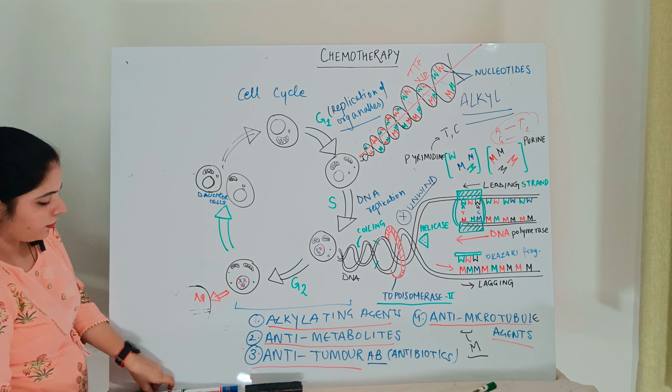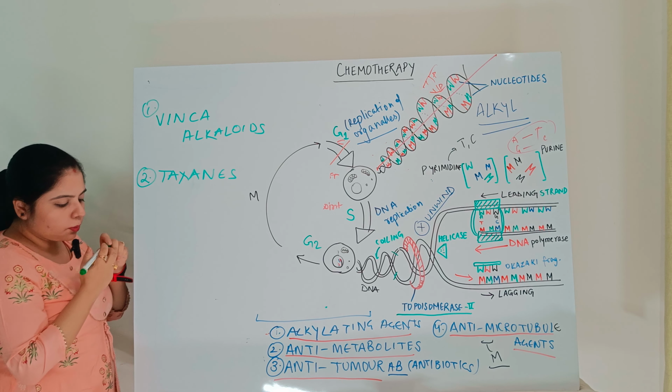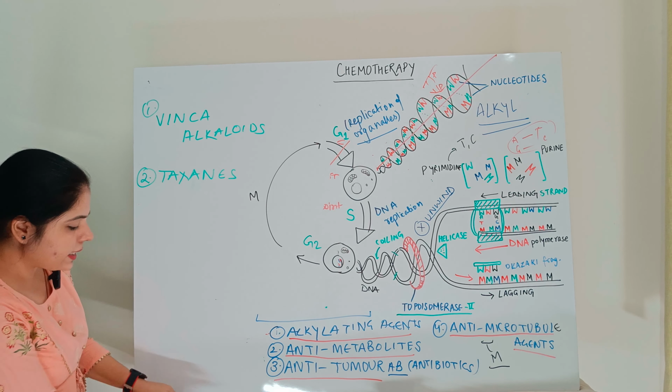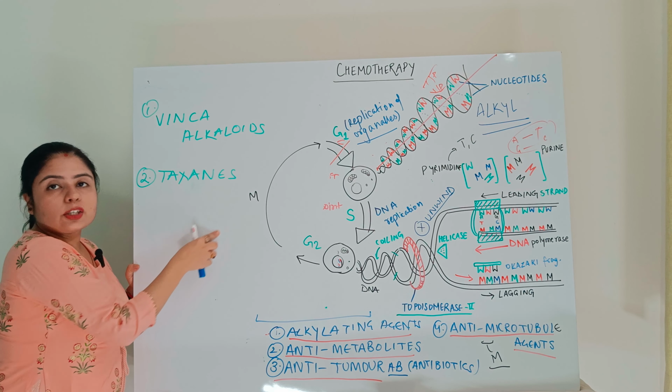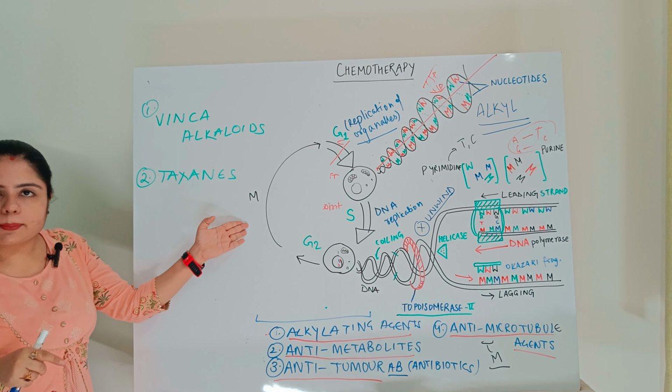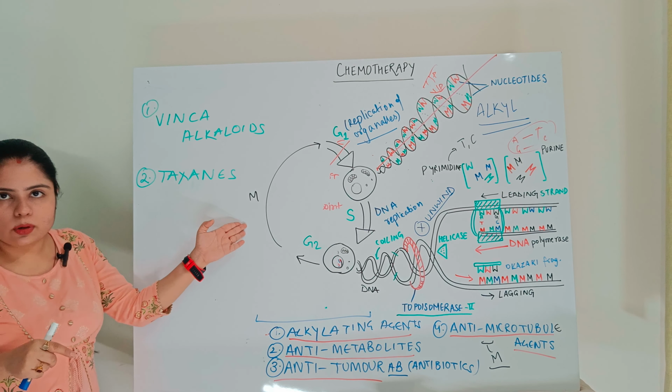One is the vinca alkaloids, and the other is the taxanes. Both work on the M phase only. Both of them are targeting the M phase of the cell cycle, but at different points, because we all know that the M phase, or mitotic phase, is not a single-step process. We do have prophase, metaphase, anaphase, telophase, which we discussed in the previous lecture.